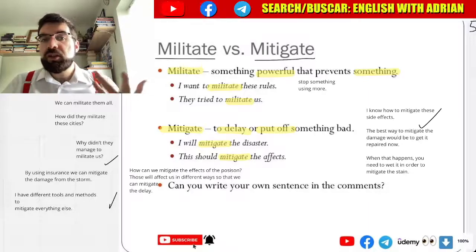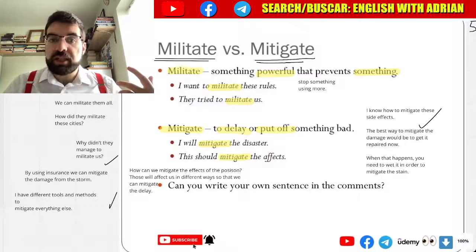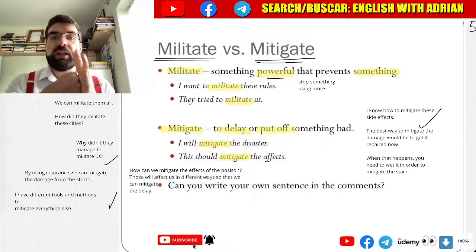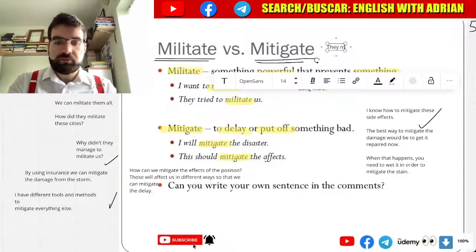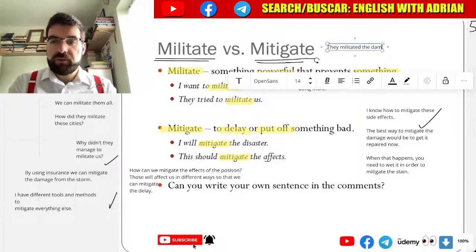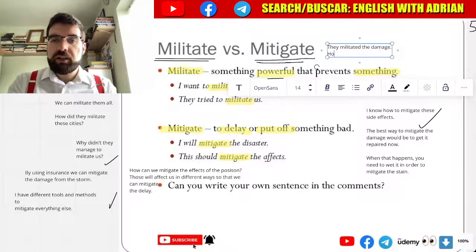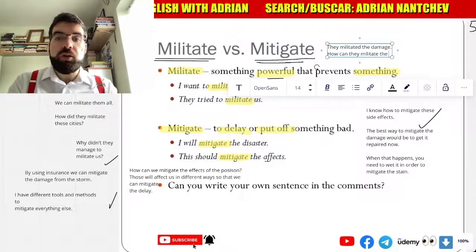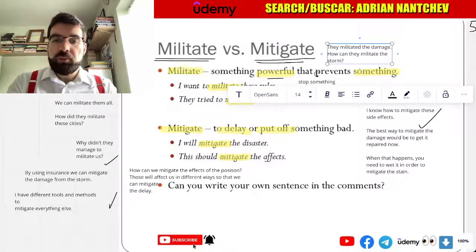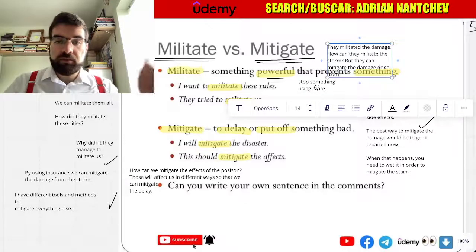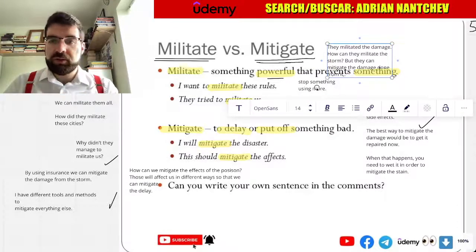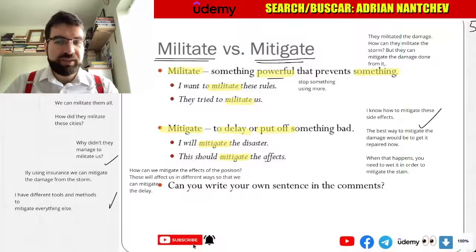Yeah. So, militate and mitigate. Militate, something powerful that stops something else. They militated, I don't know, anything. They militated the damage. How can they militate the storm? They can't. But they can mitigate the damage done from it. Yeah. How cool is that, language explorers? Yeah. Very good. Very good.